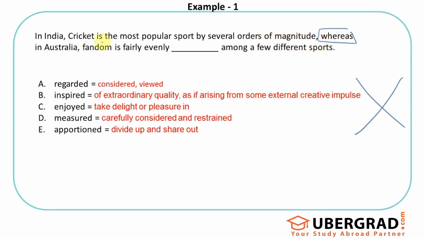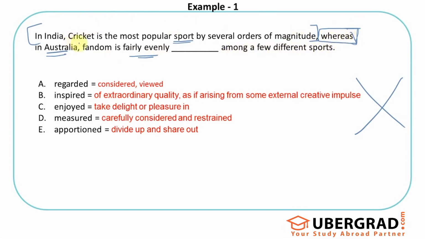So what is the keyword here we're talking about? I would say the subject would be the sports in general, the sports following. What is the clue that we are talking about? This statement says that cricket is the most popular sport by several orders of magnitude in India. That is the behavior in India. So the clue is all about which sport is most popular in India. It is cricket. Whereas, that's like a counter pivot. In Australia, fandom, that is otherwise the popularity, is fairly evenly dashed among a few different sports. So unlike in India, that's what the whereas basically does.